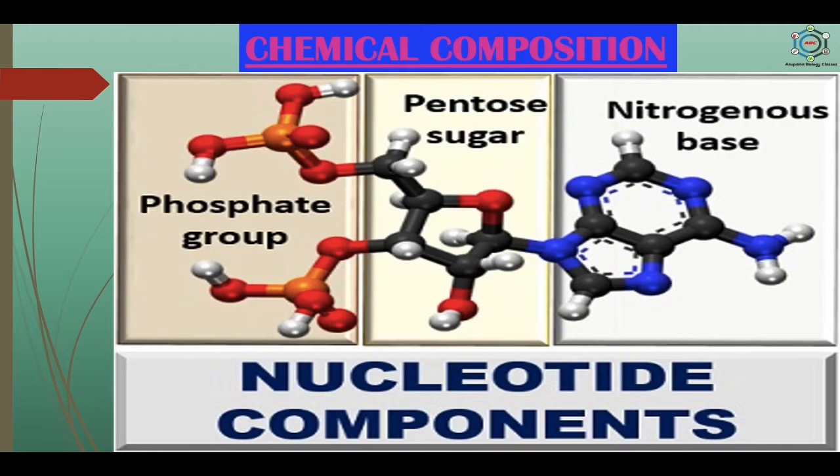The DNA molecule is a long double chain of deoxyribonucleotide or deoxyribotide units, and the two chains are twisted around a common axis to form a right-handed double helix, that is a spiral, which encloses a cylindrical space inside it. In a nucleotide there are three components: first the phosphate group, second the pentose sugar, and third the nitrogenous base.